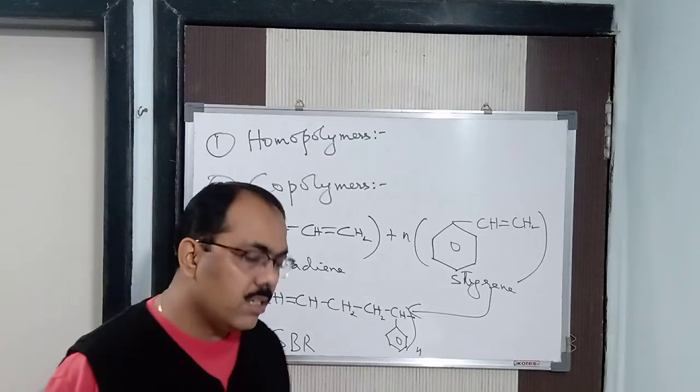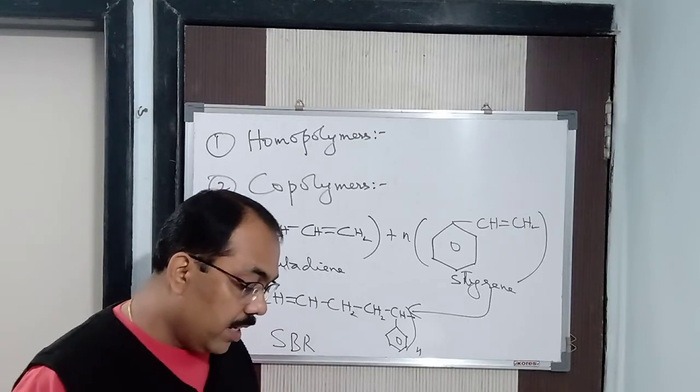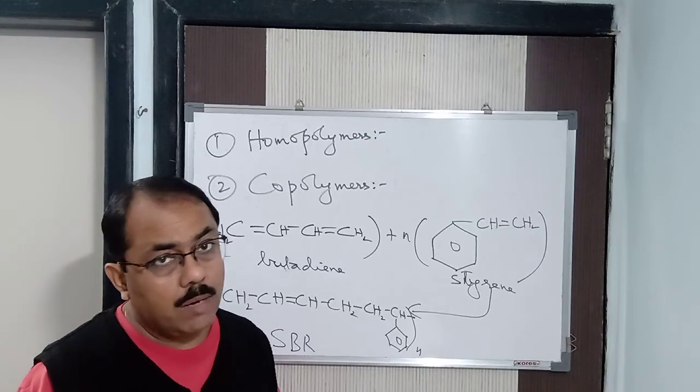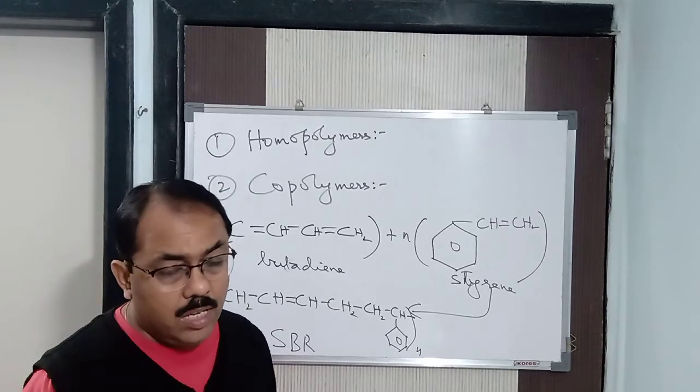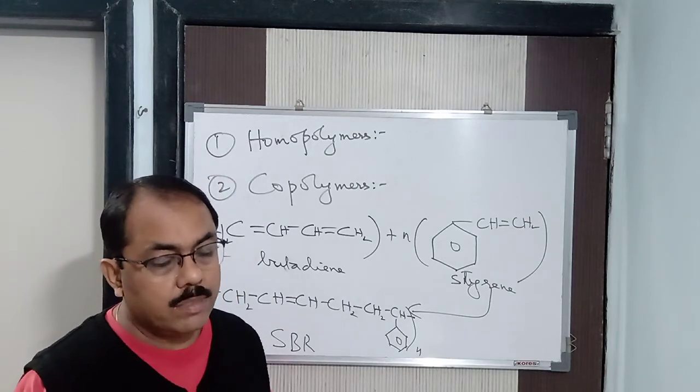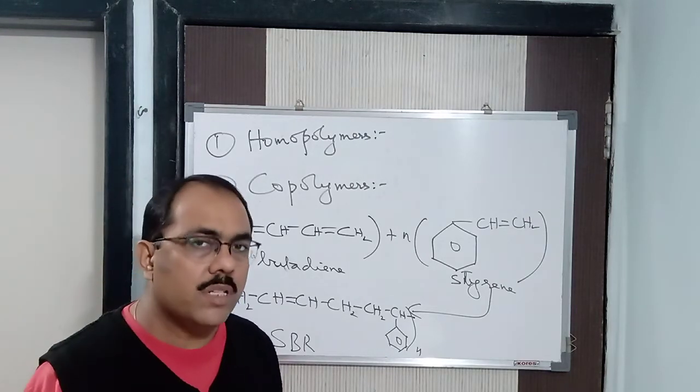These active centers could be free radicals. It can be carbocations or carbanions. Carbocations mean carbon having positive charge. Carbanions mean carbon having negative charge, excess of electrons, and free radicals mean some free electrons will be present in it.